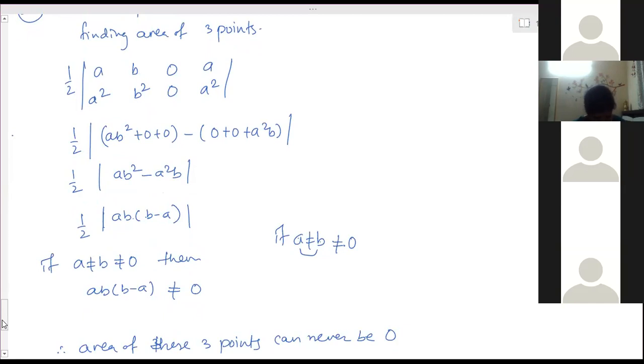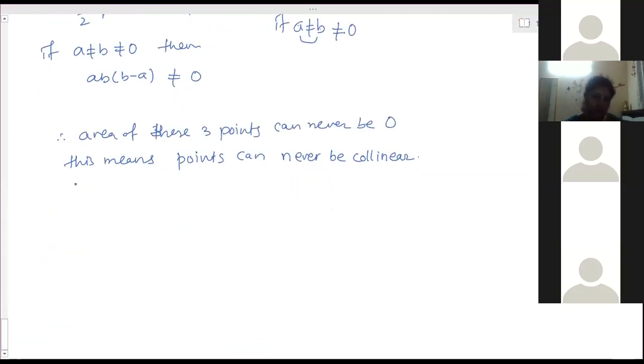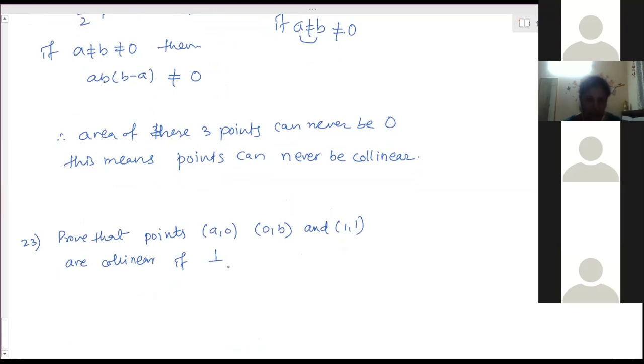Okay, you can solve the 22nd by yourself. The 23rd one, right? Leave the 22nd, start the 23rd one. Ma'am, can you read the question? Prove that the points (a, 0), (0, b) and (1, 1) are collinear if 1 by a plus 1 by b is equal to 1.